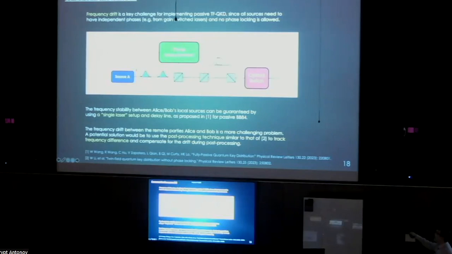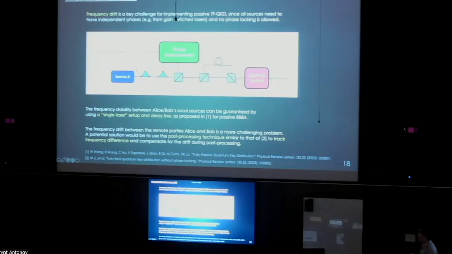So frequency drift is a big challenge, even for active TF-QKD. However, it's particularly so for passive TF-QKD because we require independent phases, and we cannot allow phase lock between the lasers. This is not a problem for the local sources like A1 and A2, because they can use what is called a single laser setup, which we proposed initially for passive BB84. The idea is if you have a delay line here, you can interfere the pulse with the neighboring pulse to simulate the effect of 2 independent lasers. However, this trick would not work remotely for Alice and Bob, so we still have a challenging problem here.